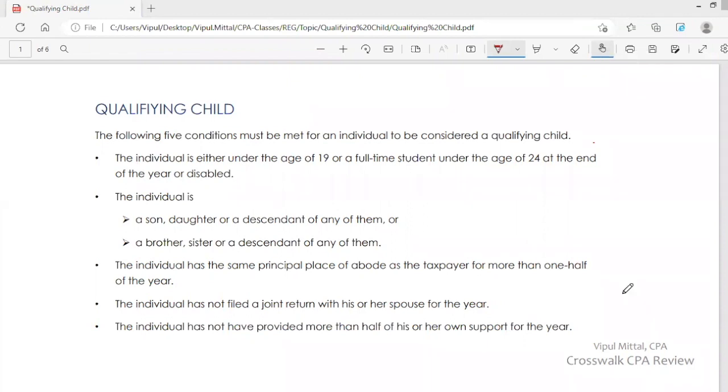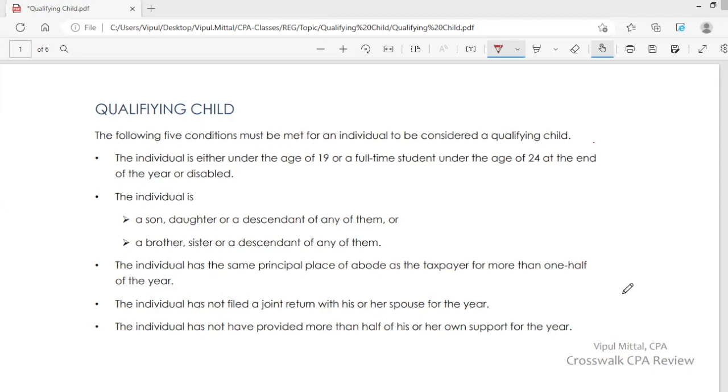You guys know that a dependent may be a qualifying child or a qualifying relative. So someone who is claimed by you as a dependent may be a qualifying child or a qualifying relative, because a dependent is either a qualifying child or a qualifying relative. In this session, I'm discussing who may be a qualifying child. I'm not discussing who may be a qualifying relative. That I've discussed in another video.